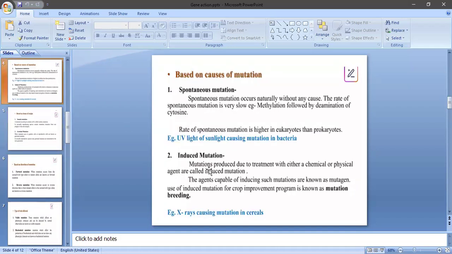Okay, this is induced mutations. Generally we can inculcate mutations in crop plants by using different types of physical and chemical mutagens. Examples of physical mutagens are ionizing radiations and non-ionizing radiations.